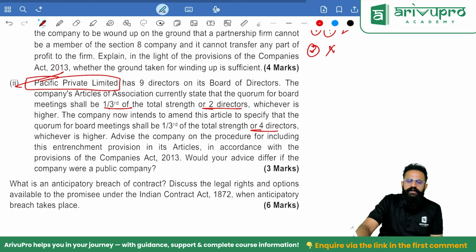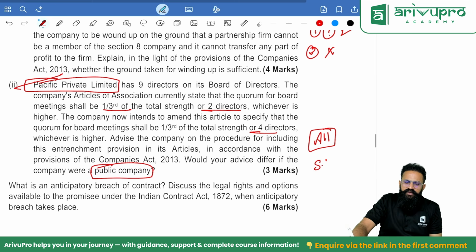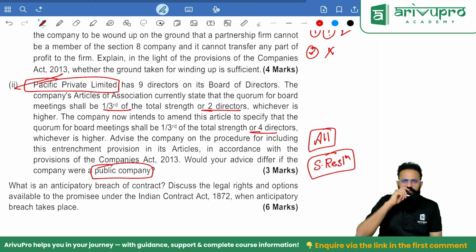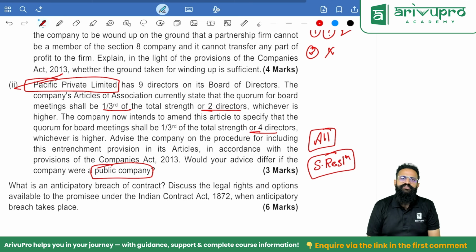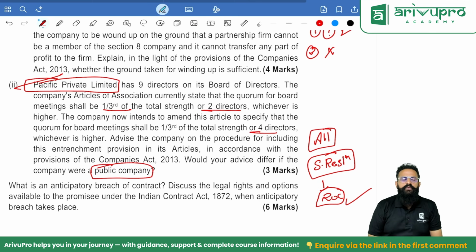By passing a resolution which is accepted by all the members. All the shareholders have to agree. Would your answer be different if the company is a public company? Yes, my answer will be different. If it is a public company, for the entrenchment of articles, a special resolution has to be passed. Once it is passed, kindly intimate the ROC, and then this particular change will take place.